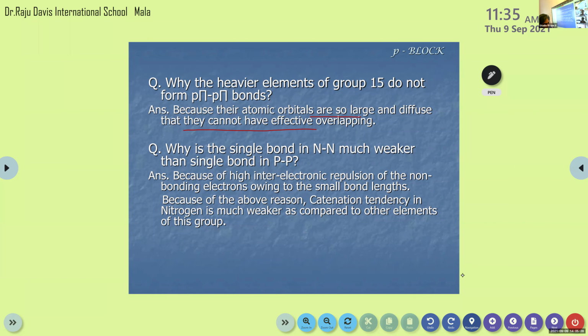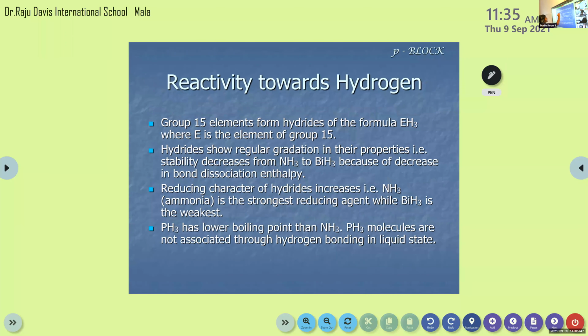That's about the anomalous properties of nitrogen compared with other elements. Then we are moving to the reactions: reactivity towards hydrogen, oxygen, halogen, metals. So first one, reactivity towards hydrogen.